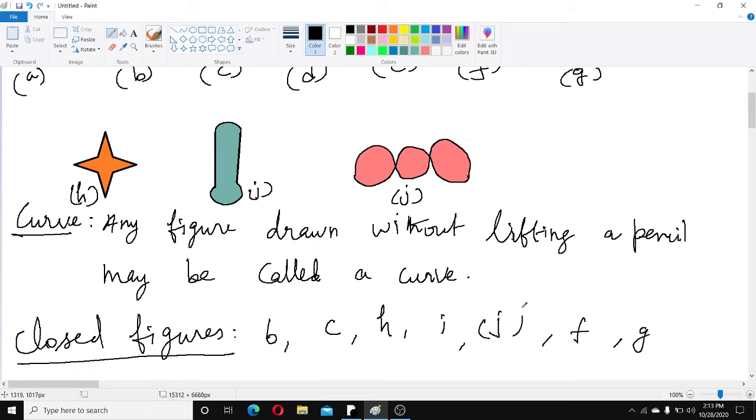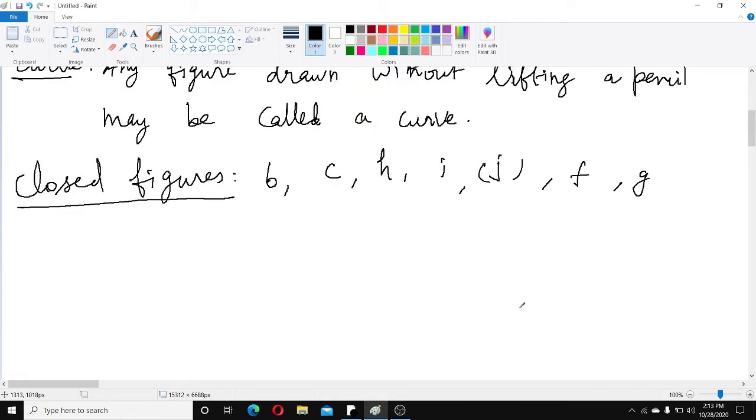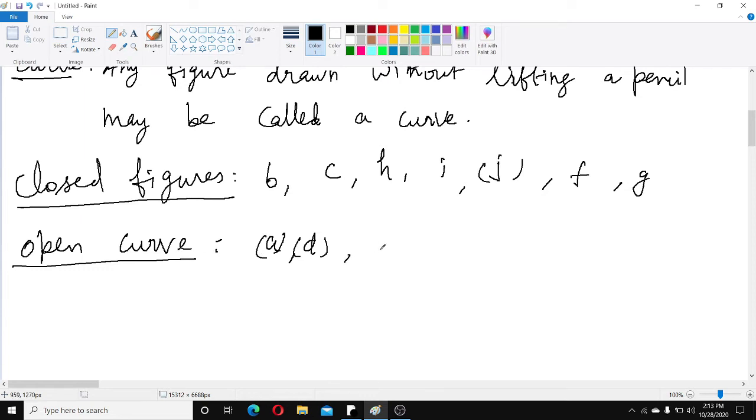Now which are open figure? Now we will write open figures. Which are open figure or open curve. Open curve first figure is open. Next which figure is open? Next fourth figure, D figure. D figure open. Next E figure is also open.